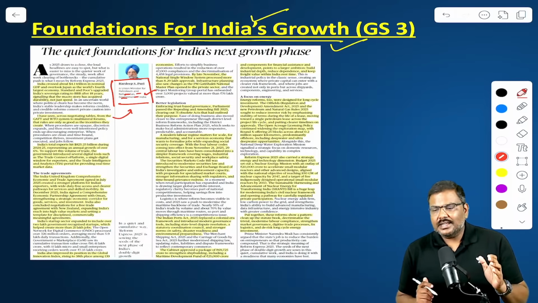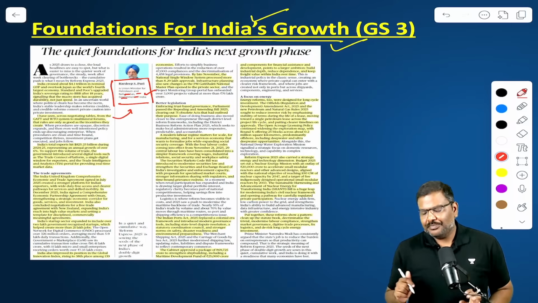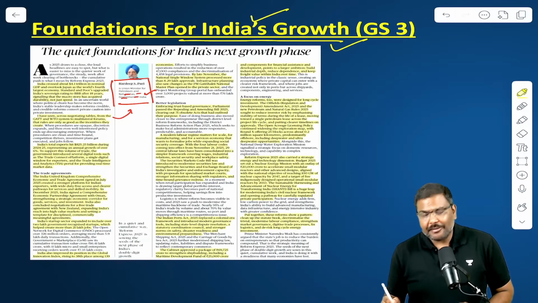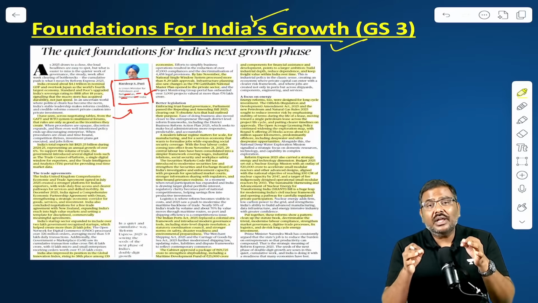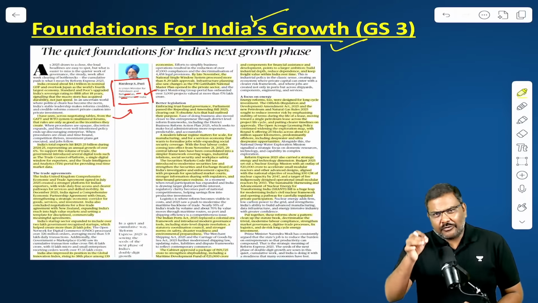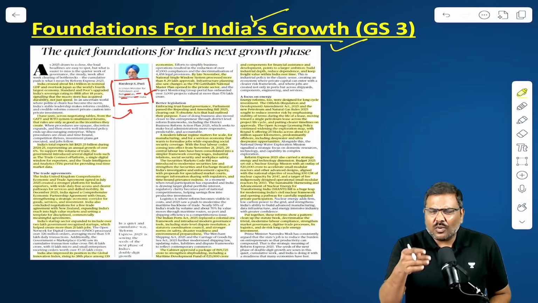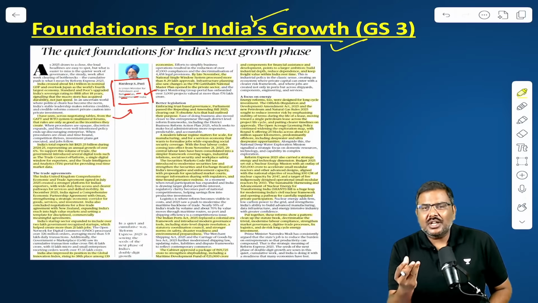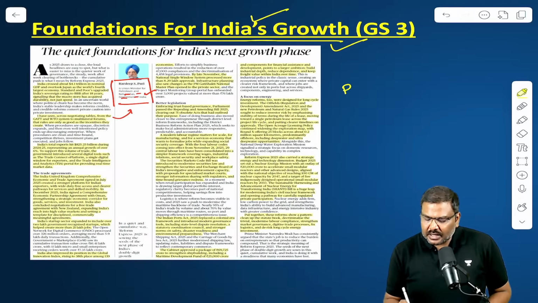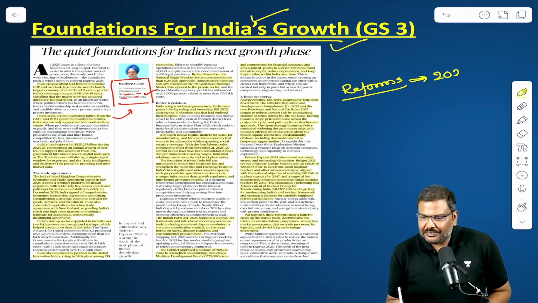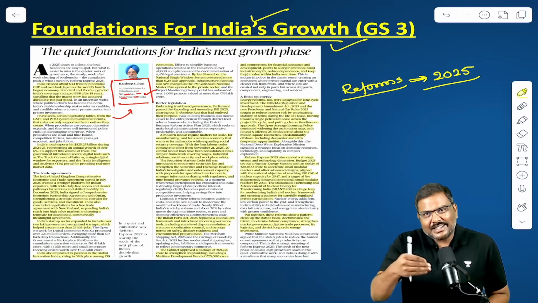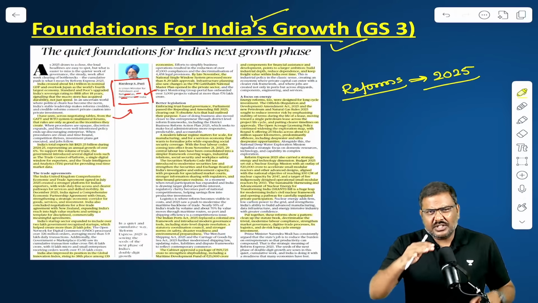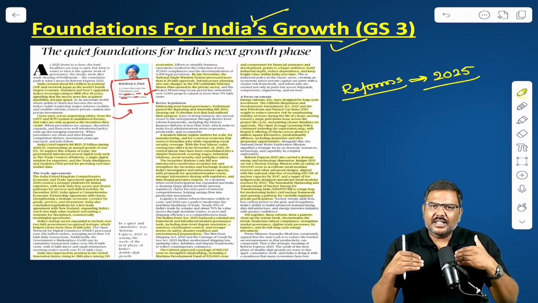What the article does is information dump. Right? I'll repeat the statement, not in a negative way, but in a positive way. What the article has provided is information dump or information overload. Every paragraph has one or two points, which essentially is a summary of all the reforms that have been undertaken by the government of India in 2025. Is everybody okay? Don't worry, you don't have to memorize all of them. I've listed out a lot of them for your benefit, which have a larger implication.